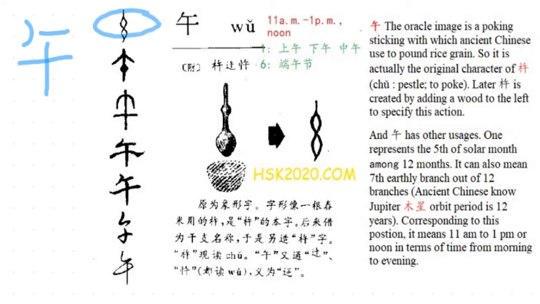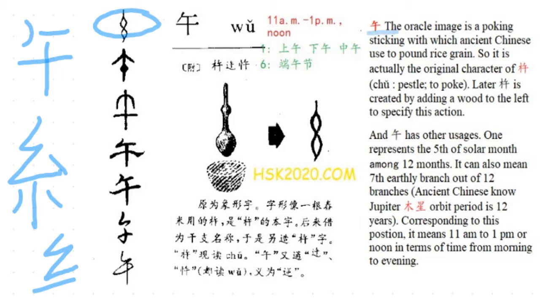Okay, look at this image. It looks like a character called 丝. Also, we call that 绞丝旁. This is 绞丝旁. Look at the character 午. The original image is actually a poking stick, which ancient Chinese used to pound the rice grain to get rice.